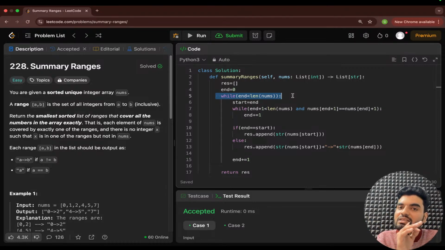because end is starting from 0 and is not repeating anywhere. That end is not repeating anywhere. That end is starting from 0 and ending at the last index. Right? There is no repetition of the code.